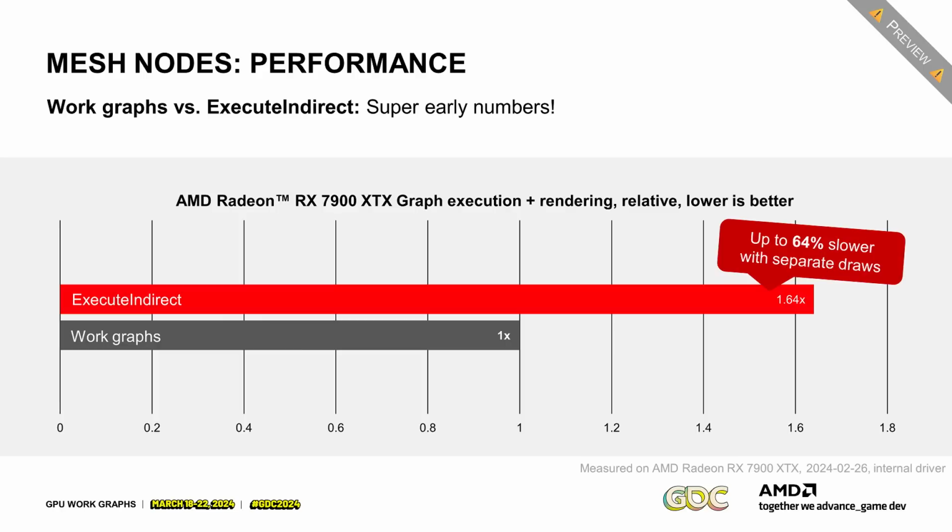Some super early numbers on what the performance expectations can be. In this case, we also have an execute indirect path, which does all the drawing. And if you run this one, it's 50% slower than the work graph implementation you just saw. So that's already a pretty significant uplift, especially considering how early on stage we are at the moment. But that's just one data point here.